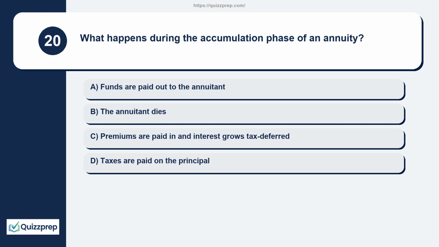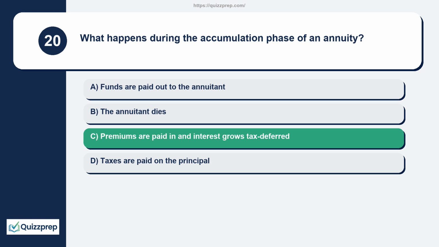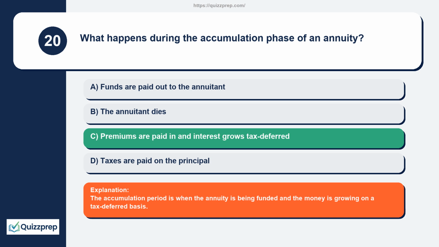Question 20. What happens during the accumulation phase of an annuity? Funds are paid out to the annuitant. The annuitant dies. Premiums are paid in and interest grows tax-deferred. Taxes are paid on the principal. The accumulation period is when the annuity is being funded and the money is growing on a tax-deferred basis.